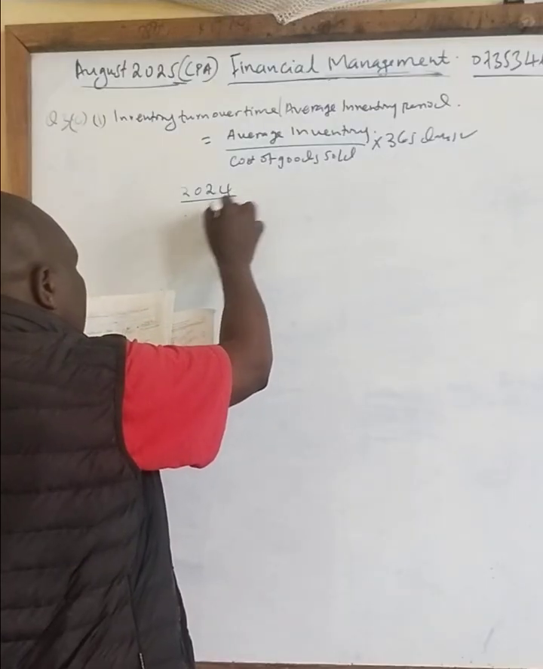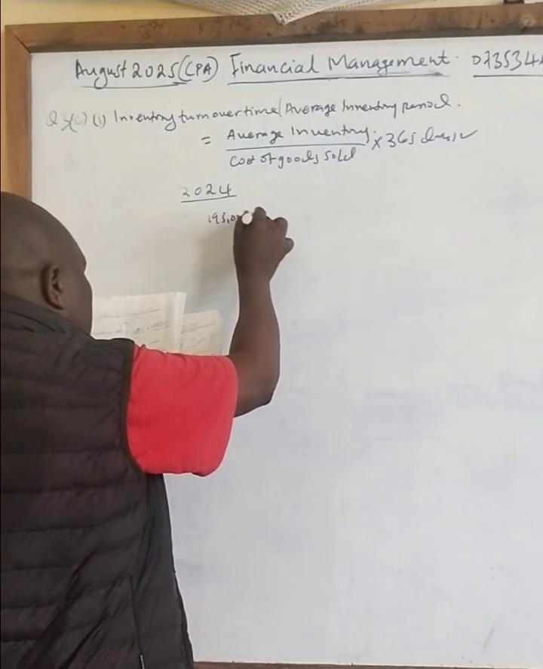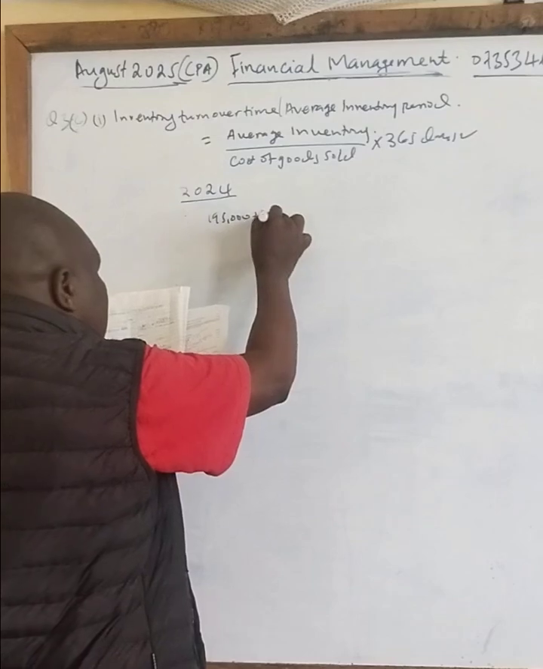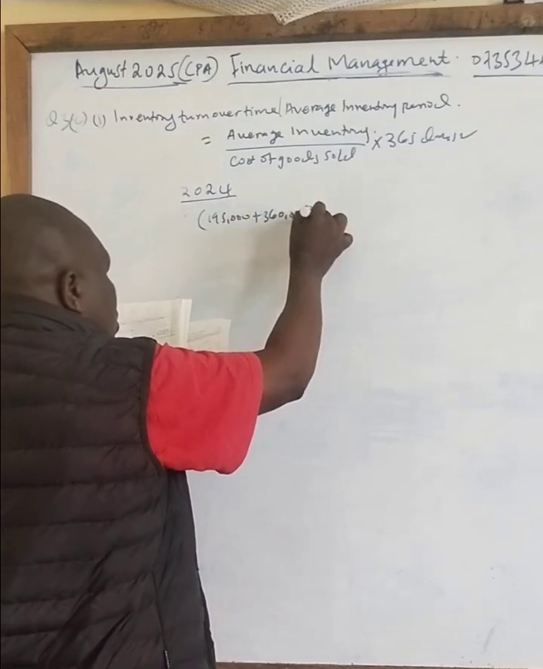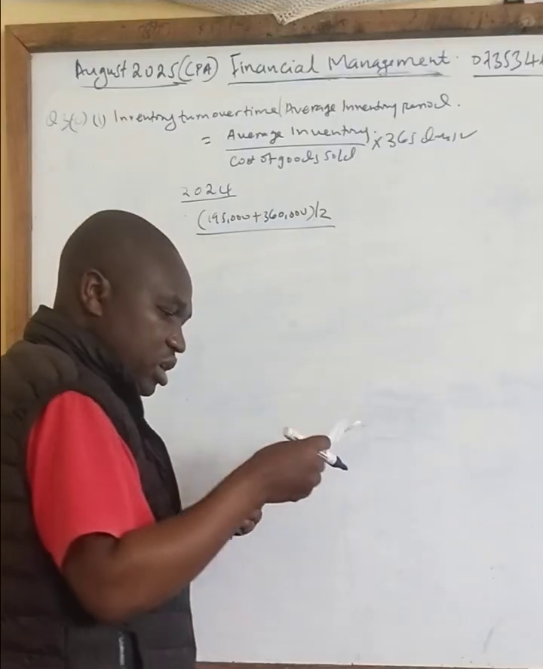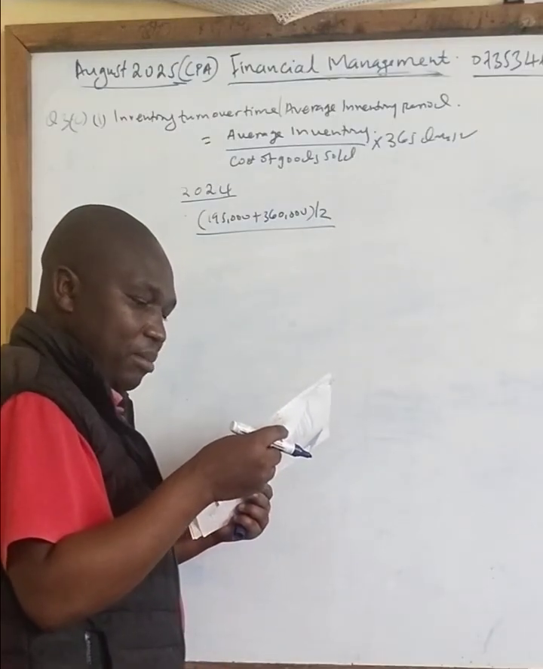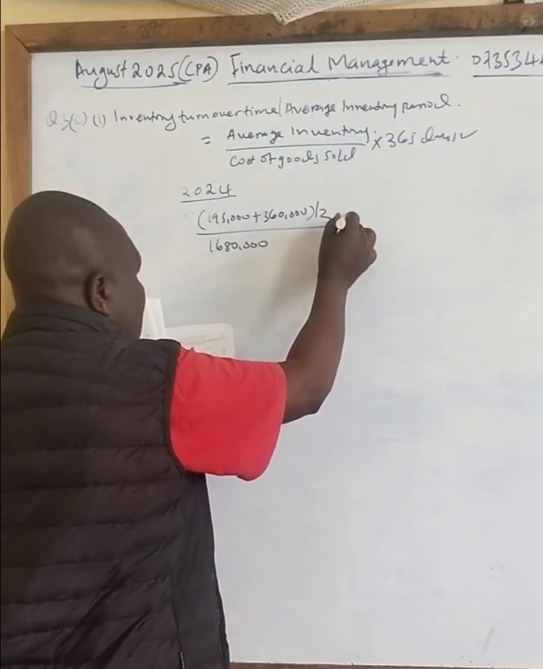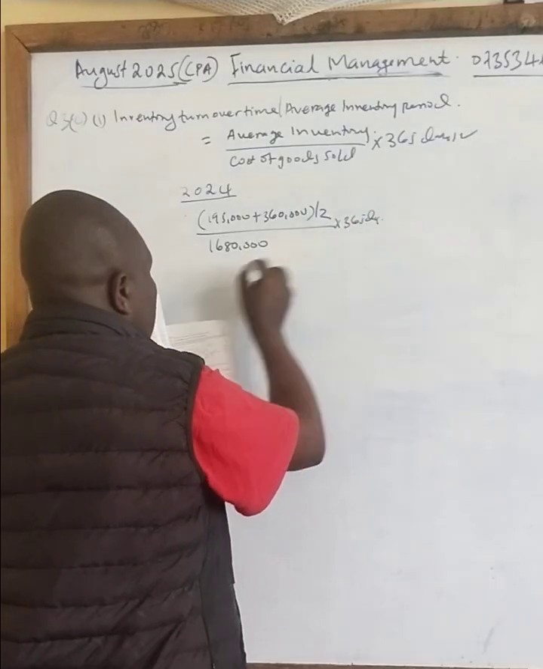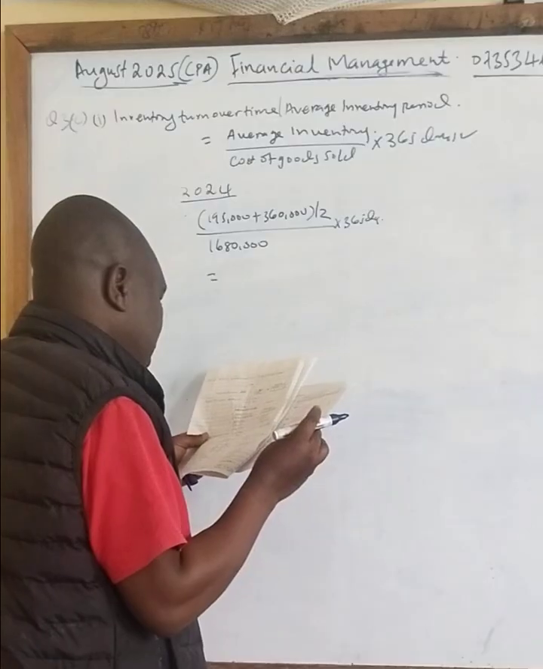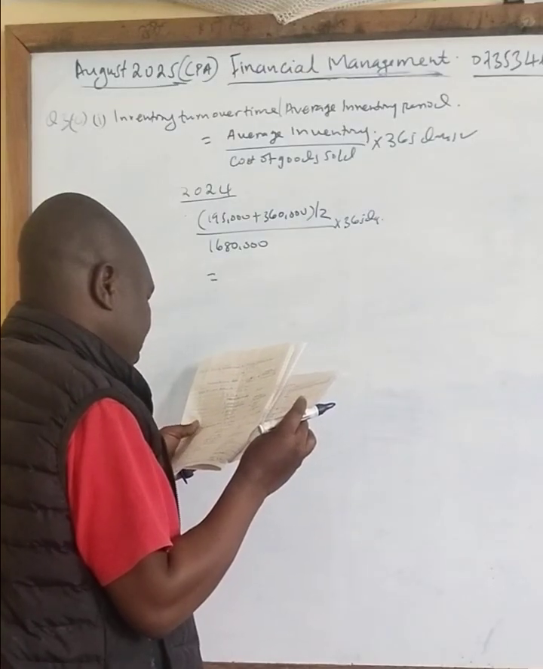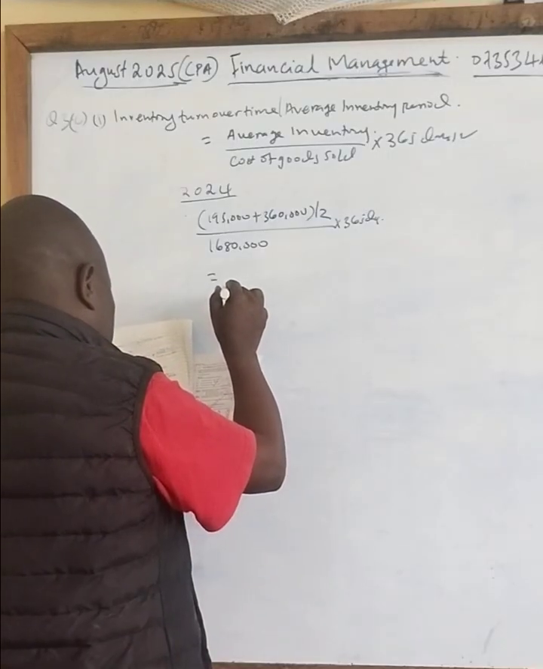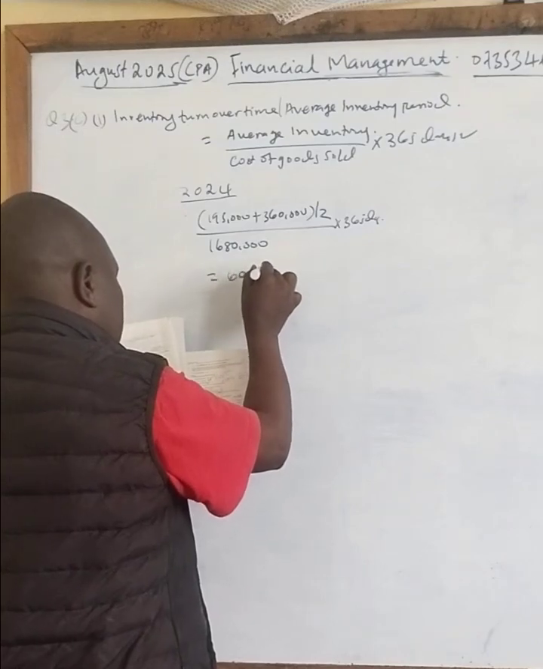So average inventory will be 195,000 plus 360,000. You divide this by 2. You then divide by cost of inventory. We have been given cost of inventory, additional information number 1, which is 1,680,000. So you multiply by 365 days. When you work out that question correctly, your answer there is 60.33 days.